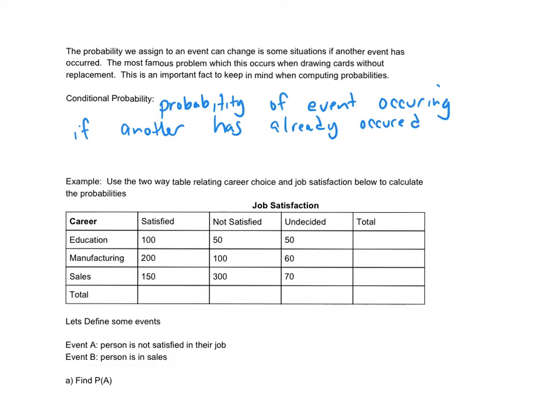And we have new notation for this. When we say this, you could say the probability of A with a line B. This is read the probability of A given B has occurred. So B already happened. B has already happened. That cannot be changed. So what's the probability of A happening now? So that is conditional probability. There is a formula that we have for conditional probability, but before we get to that, we're just going to talk about it informally, and we'll do this in the form of a chart.